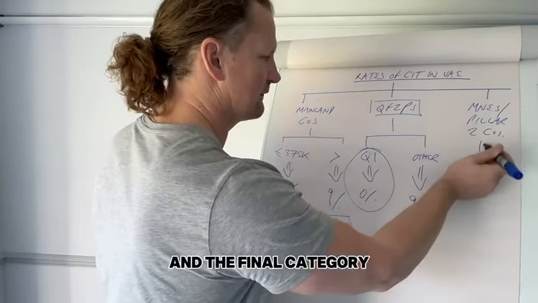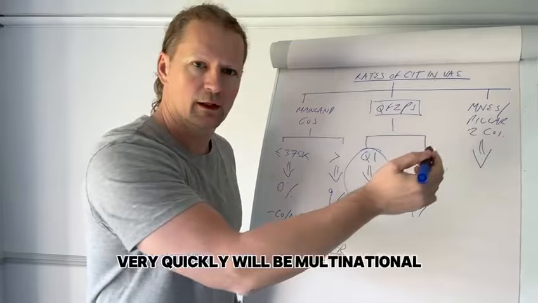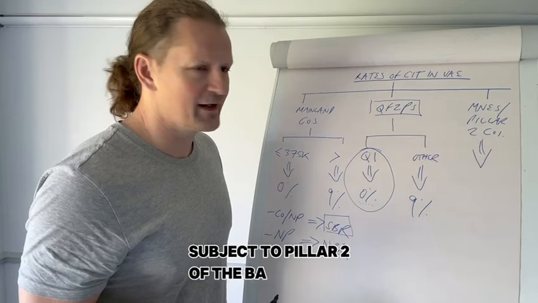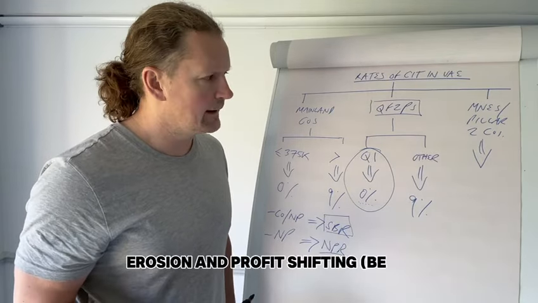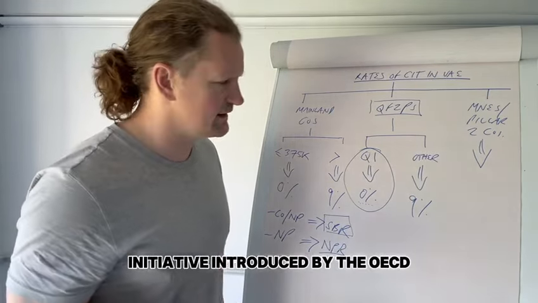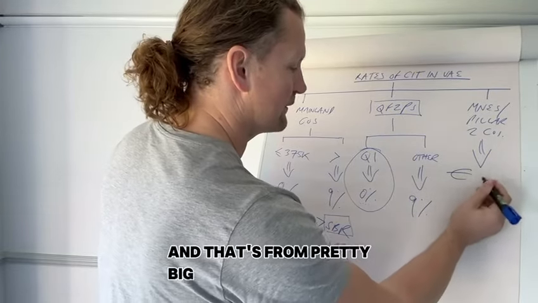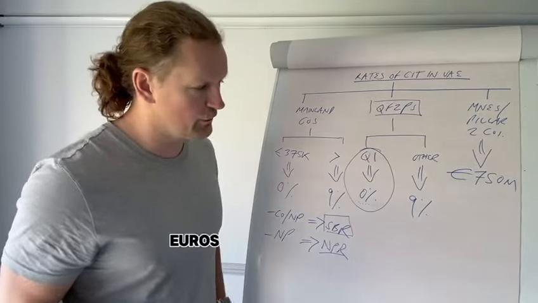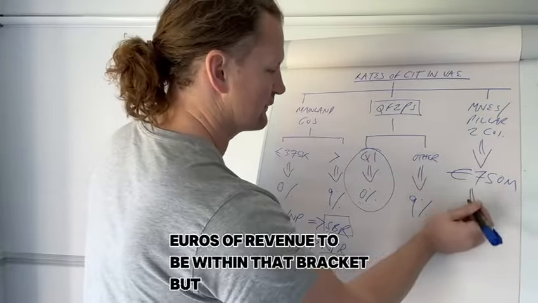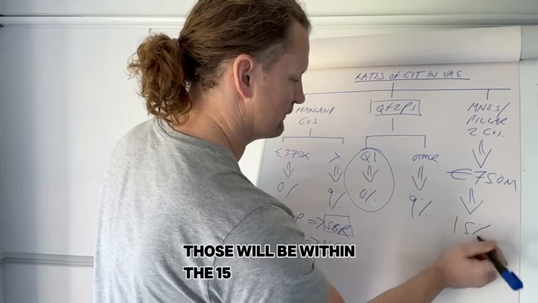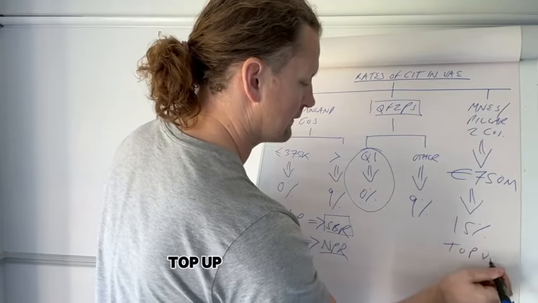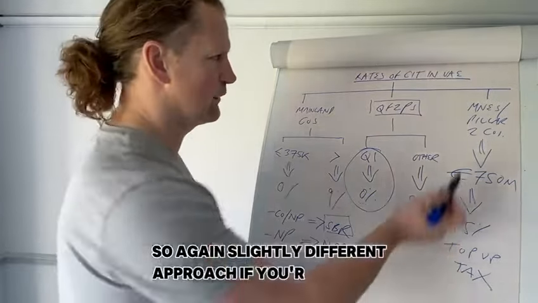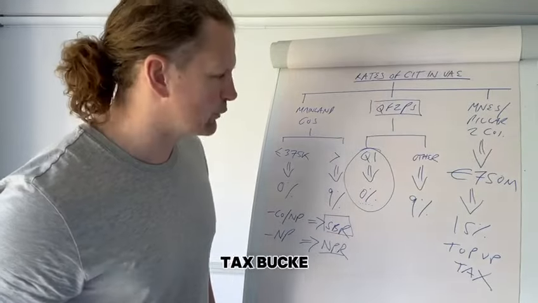And the final category, very quickly, will be multinational entities. Those that are subject to Pillar 2 of the base erosion and profit shifting initiative introduced by the OECD, and that's for pretty big companies, it has to be said. So you need 750 million euros of revenue to be within that bracket, but those will be within the 15% top up tax territory. So again, a slightly different approach if you're in that tax bucket.